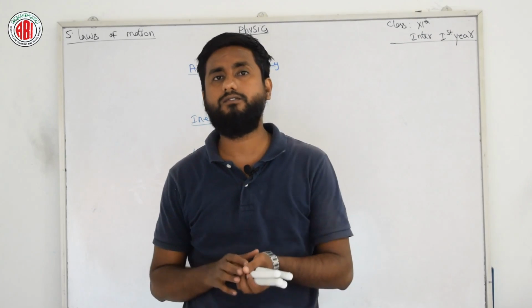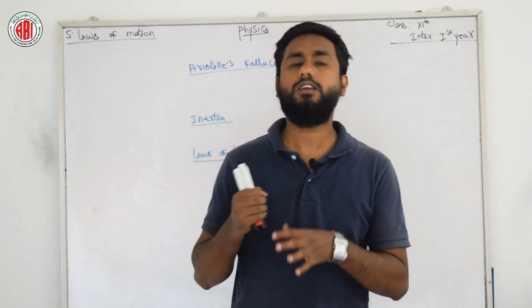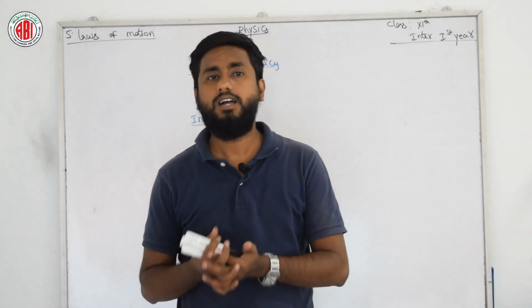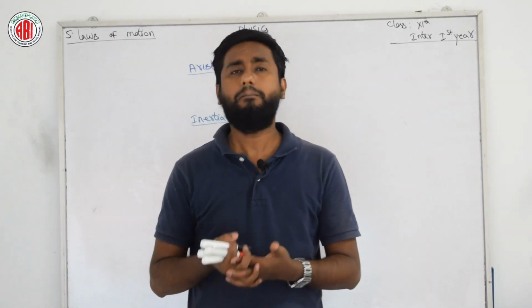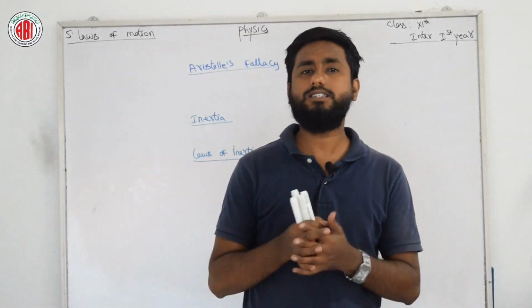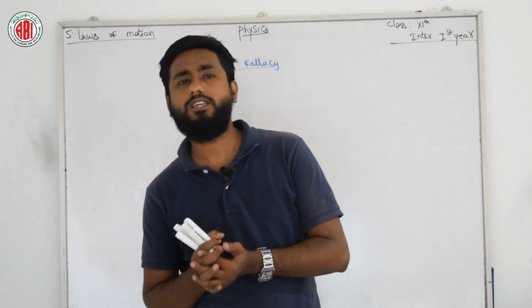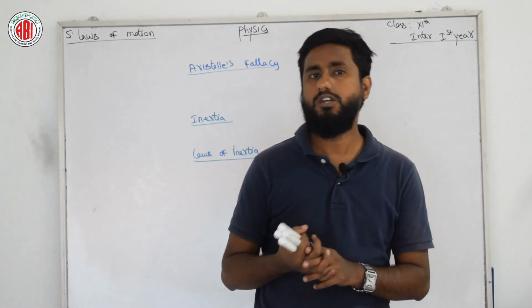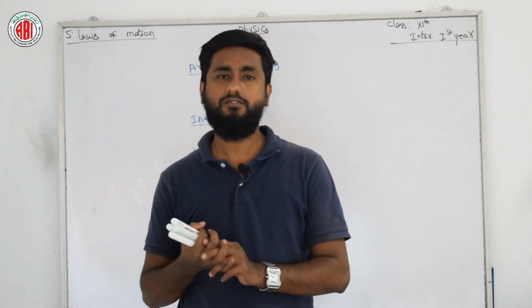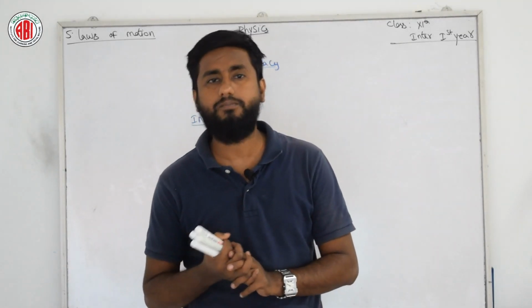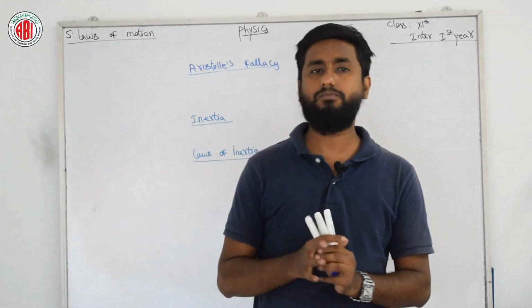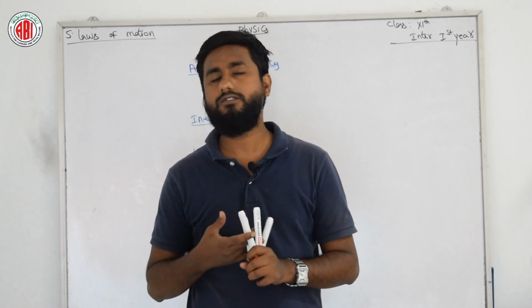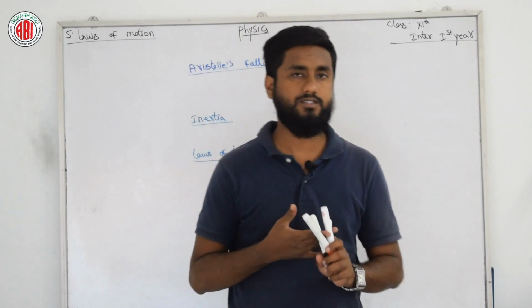But here the theory seems to be flawed, because to keep a body in motion, enough force should be applied in the direction of motion to balance the opposite force which tries to stop the body from moving. Such an opposing force can be frictional force for solid surfaces or viscous forces for fluid surfaces.